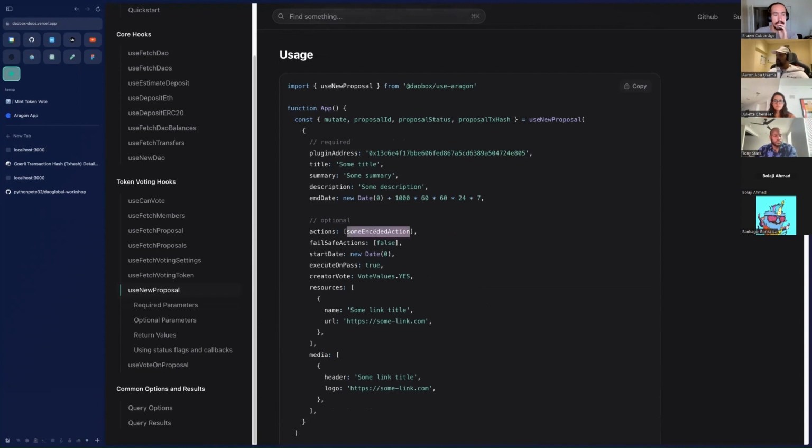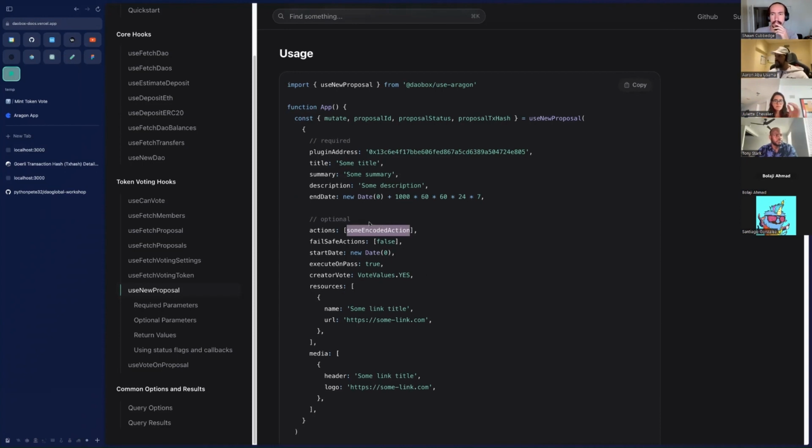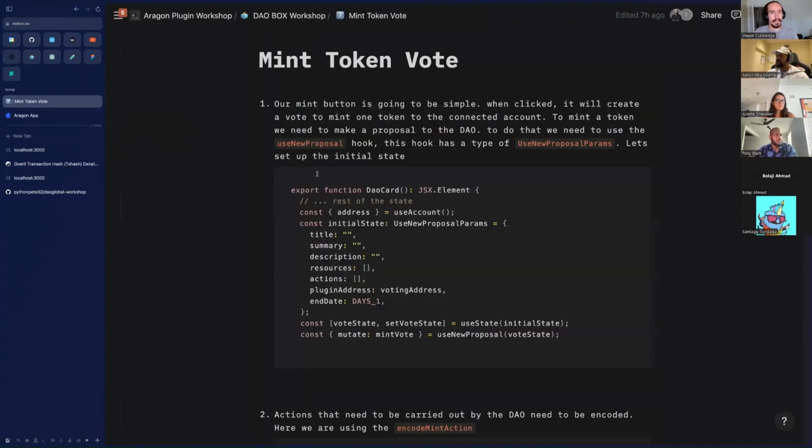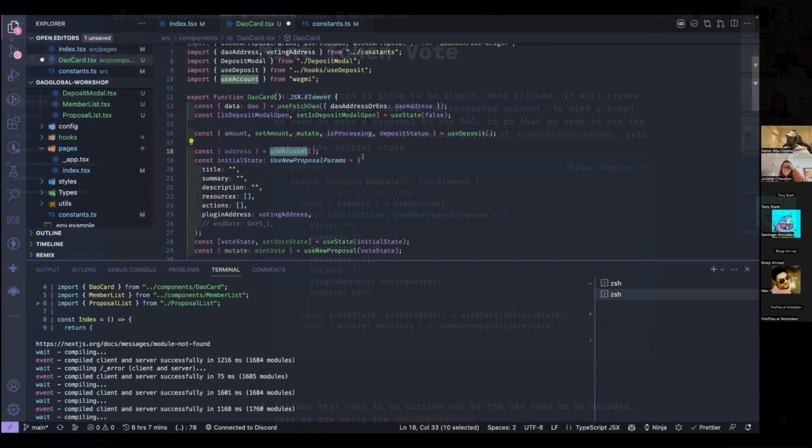And there's this concept of actions, and for the DAO to actually execute these, it's a low-level thing, right? So you have to encode these actions. But yeah, the SDK provides some encoders, as they're called, to do different things. And we also export these as well. So what we're trying to do here is mint a token, so we have to encode that as a mint token action. But anyway, with 5 minutes left, let me just power through it.